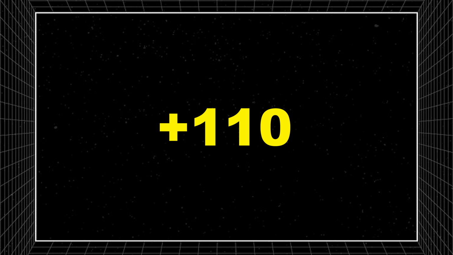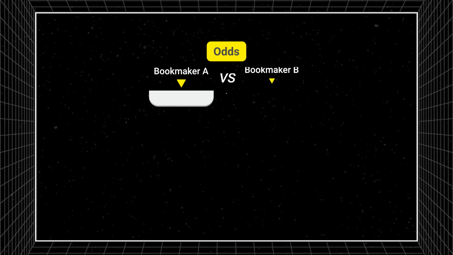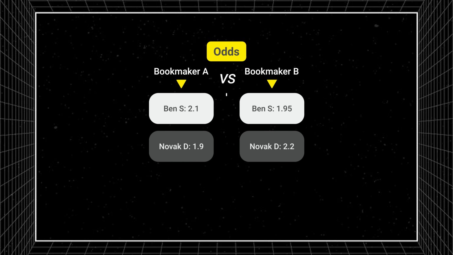And just to get some definitions out of the way, a bookmaker is just a website where you place your bets. So let's assume we have a tennis match with two bookmakers displaying the odds for the same game. Bookmaker A gives Ben Shelton 2.1 and Novak 1.9. Bookmaker B gives Ben Shelton 1.95 and Novak 2.2.